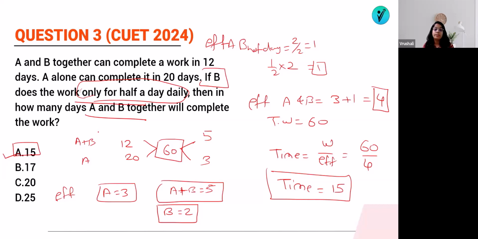So I hope you have solved this question correctly. If you couldn't, then now you have understood it.